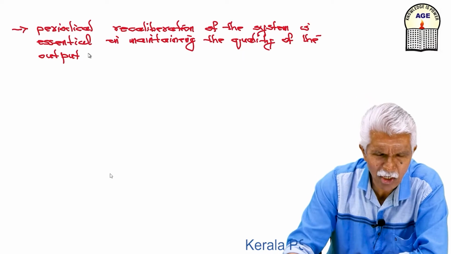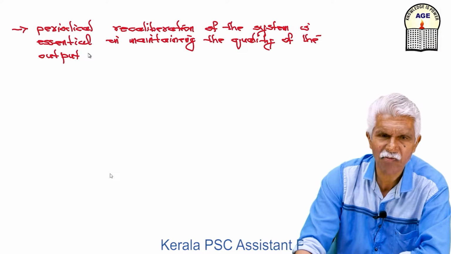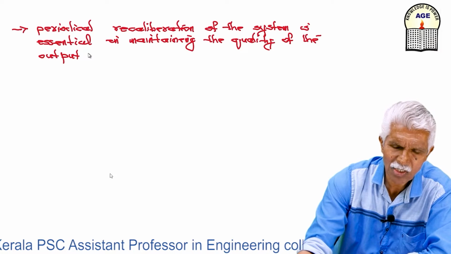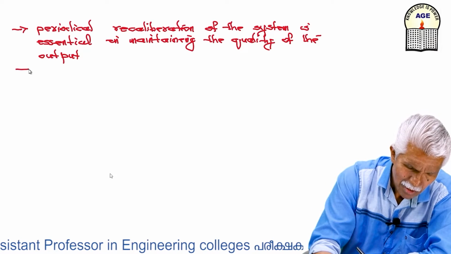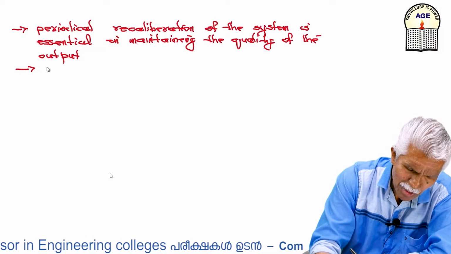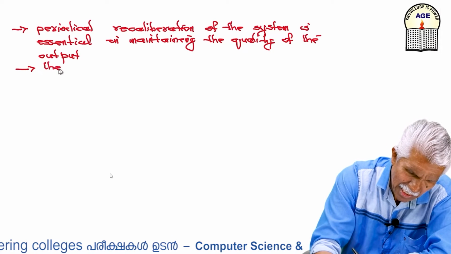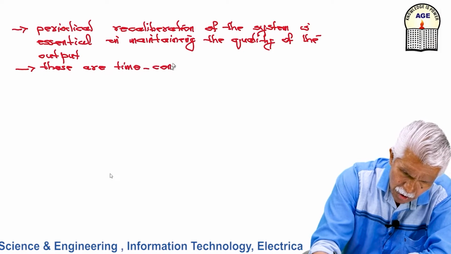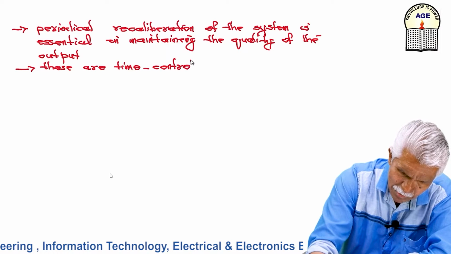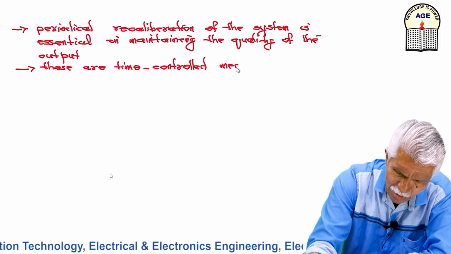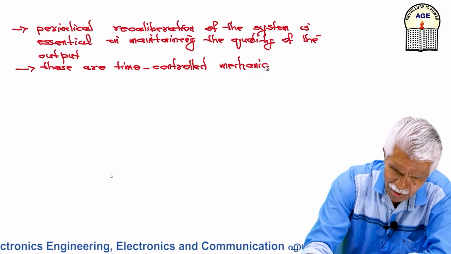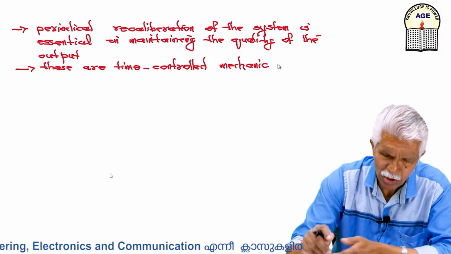For example, traffic signal: once in a while, you have to again study the traffic flow and accordingly control the time period. So these are time controlled mechanisms. Open loop systems are time controlled. Time is set.